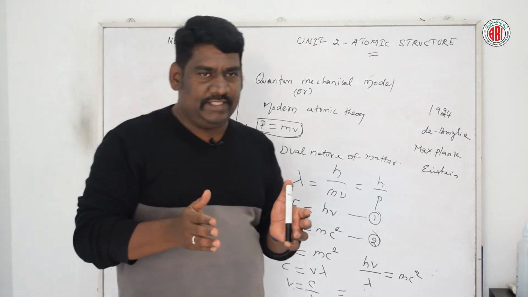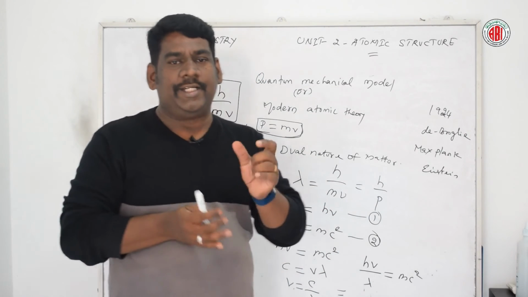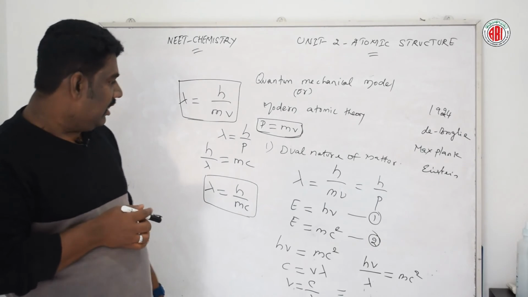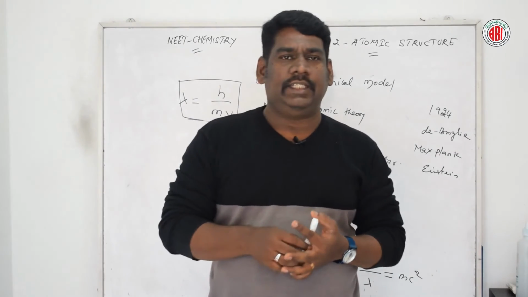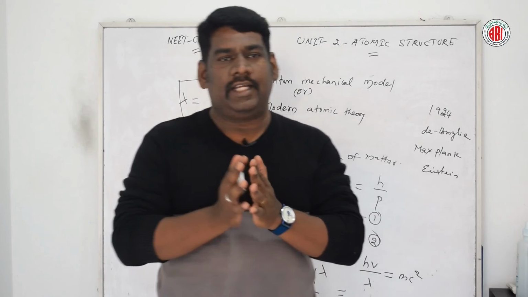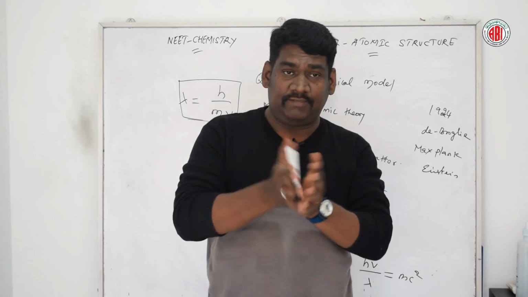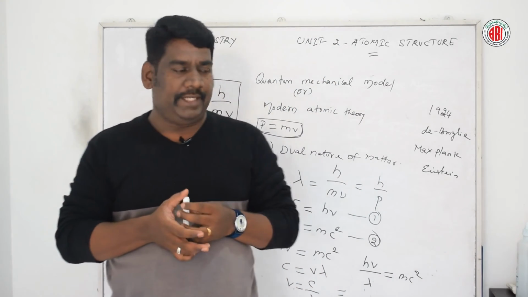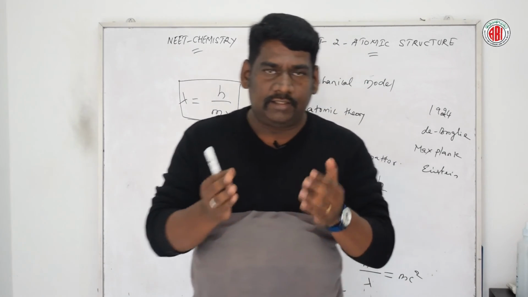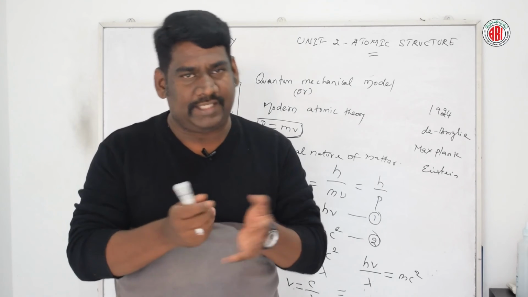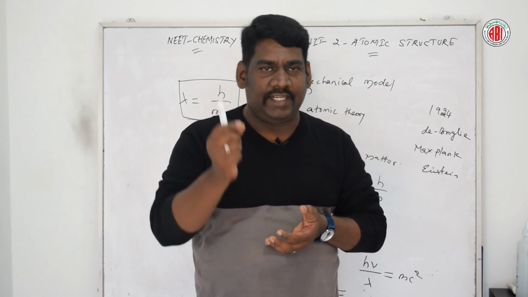And this de Broglie equation is able to give the justification for the dual nature of the electron. This could explain the dual nature of the electron. So how could this justify the particle nature of light and also the wave nature of light? Let us see what observations have been made. Particle nature: when the electron exhibits the characteristic features of a particle, it has definite mass, definite energy, definite momentum and definite charge.